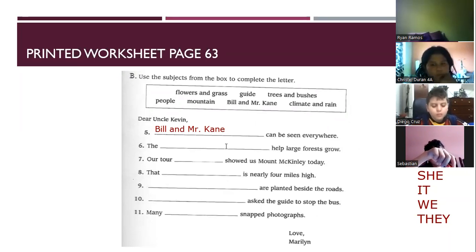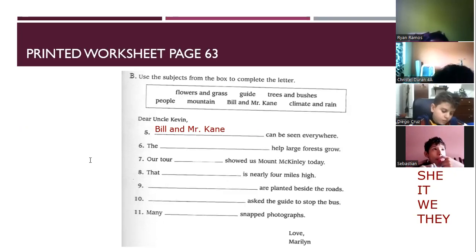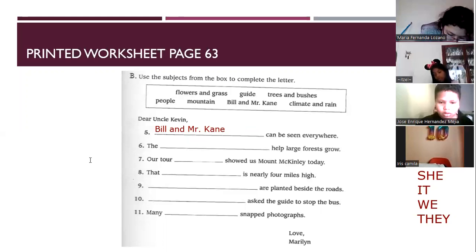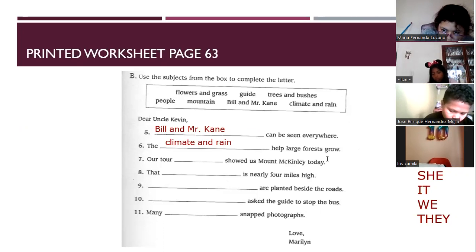Mountain. The mountains help large forests grow? Does not make sense. The trees and bushes help large forests grow. What does a plant need to grow? Climate and rain. And rain, exactly. The climate and rain helped large forests grow.